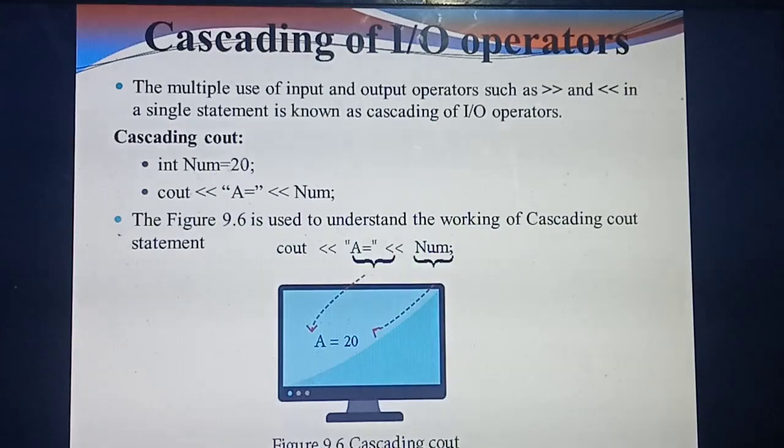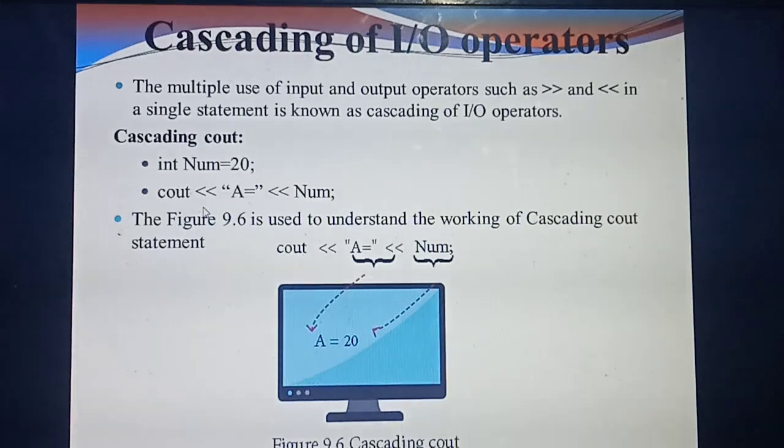So here you are mentioning the data type as int, why? Because you are giving the number 20. What's the name of the variable you are using here? Num. So int num equal to 20 is called variable declaration. Each line will end with a semicolon. Understand?